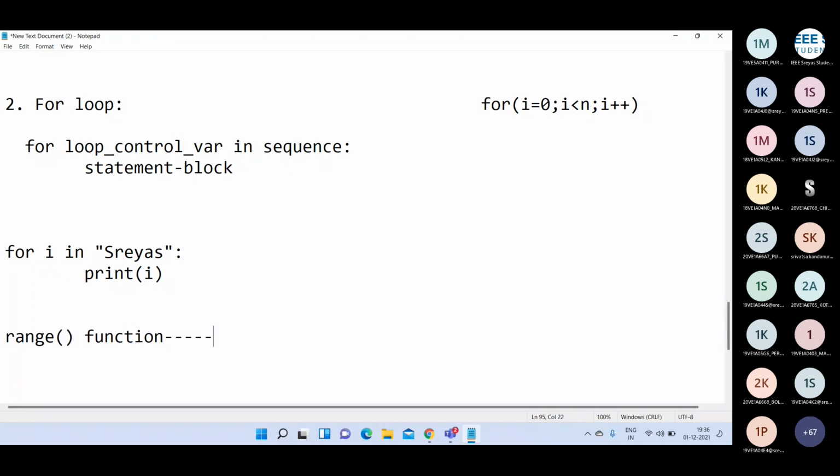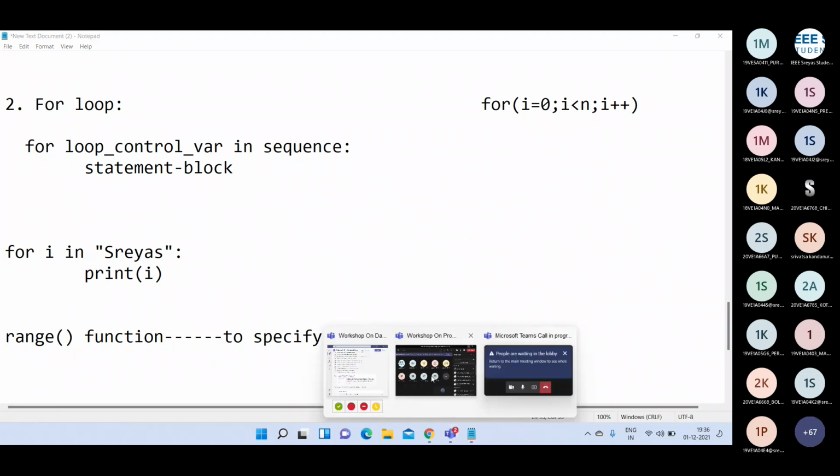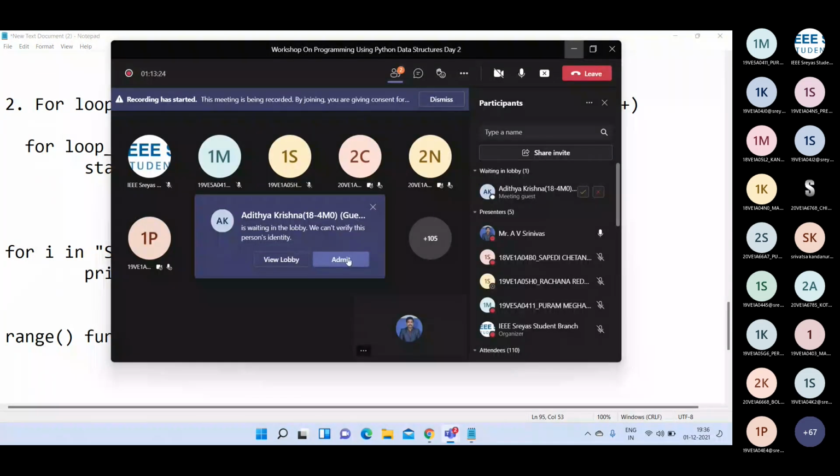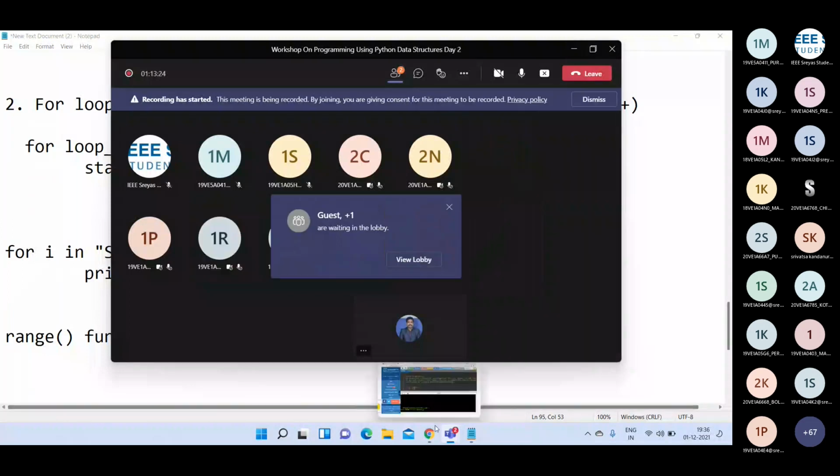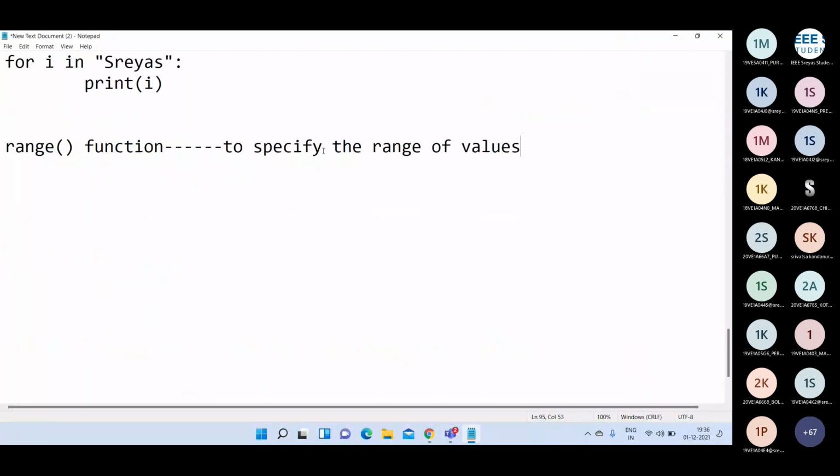The purpose of this range function is to specify the range of values. To specify the range of values, we are going to use this range function. By using the range function also, it is possible to write the for loop. The syntax for a for loop using this range function is like this.